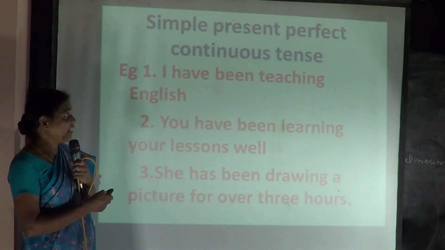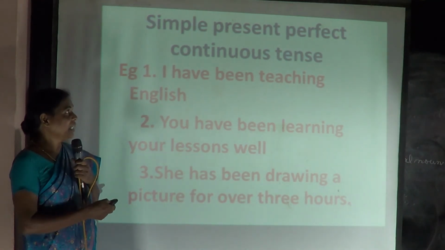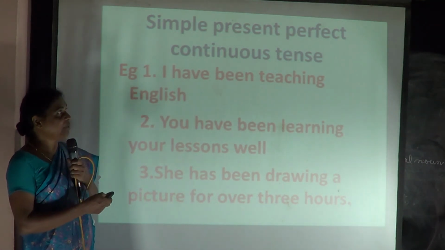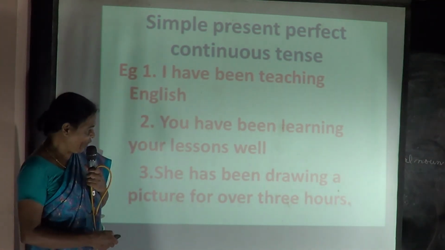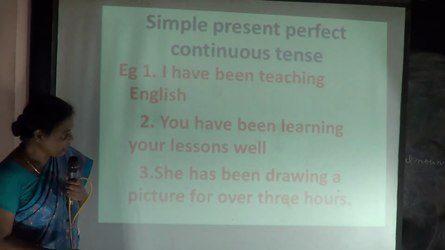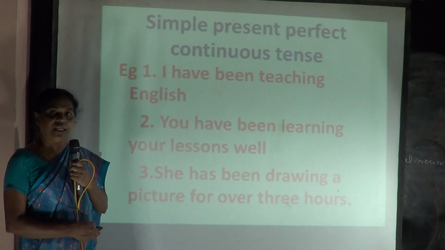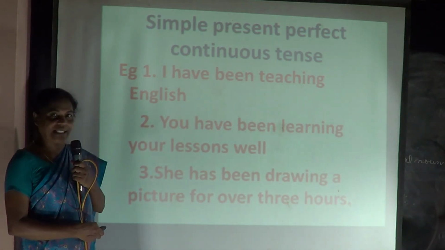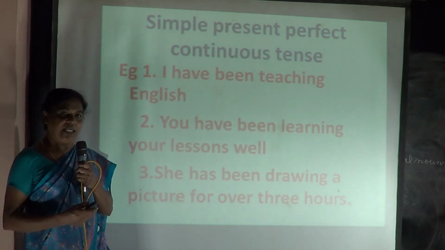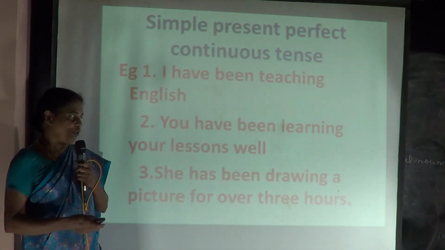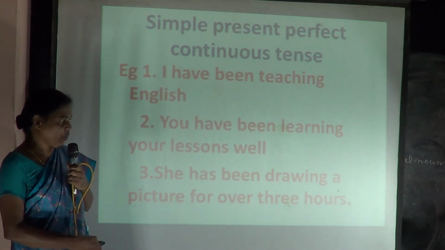See here. I have been teaching English for quite some time. I have been teaching English. So it is also in the present perfect continuous form. And the next one, she has been drawing a picture for over 3 hours. See, for over 3 hours she has been drawing a picture. It may take some time, when we attempt to do some kind of work. It may take continuously a few hours. So likewise here, she has been drawing a picture for over 3 hours.